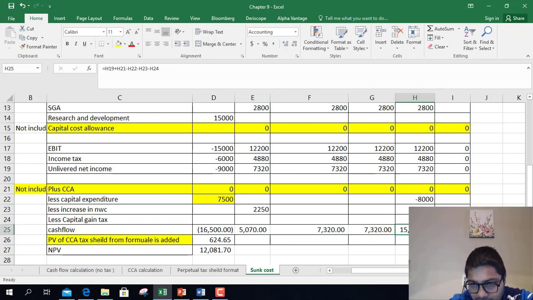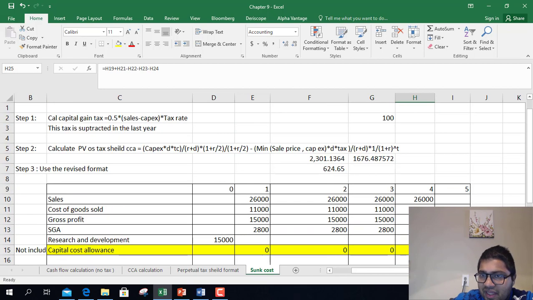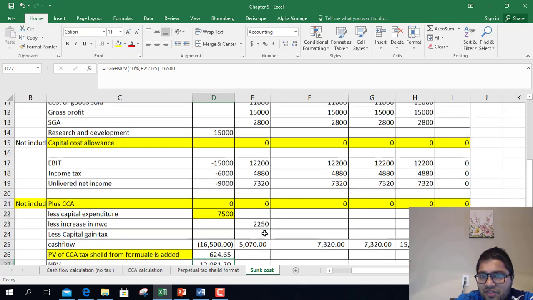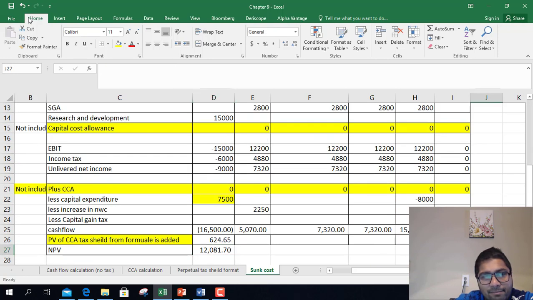Your cash flow will be very high in the 4th year because you're selling your lab. Then calculate present value and add back PV of tax shield. So this was the change.